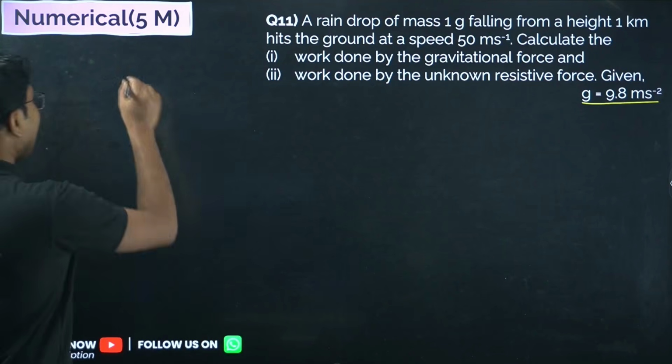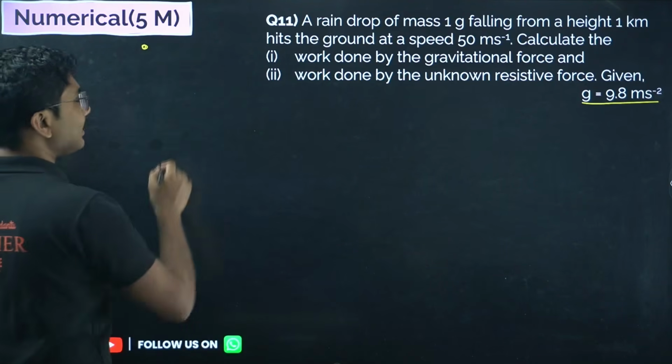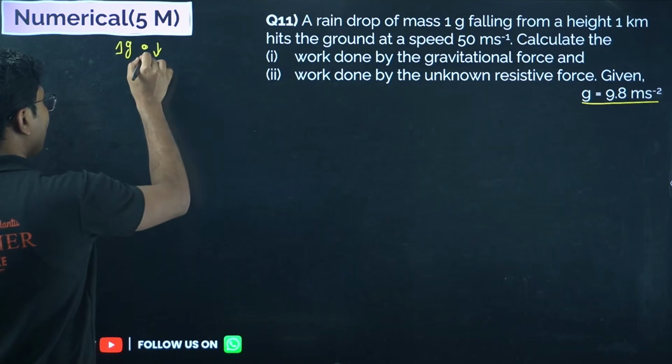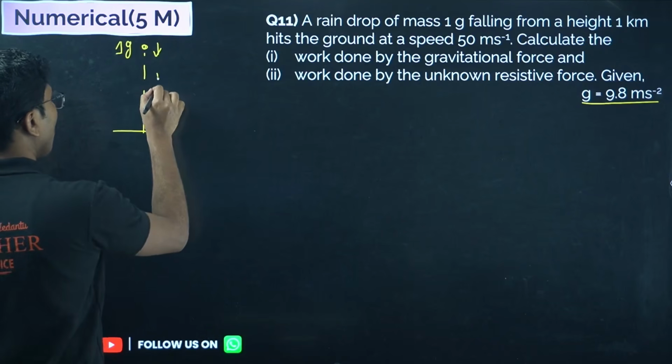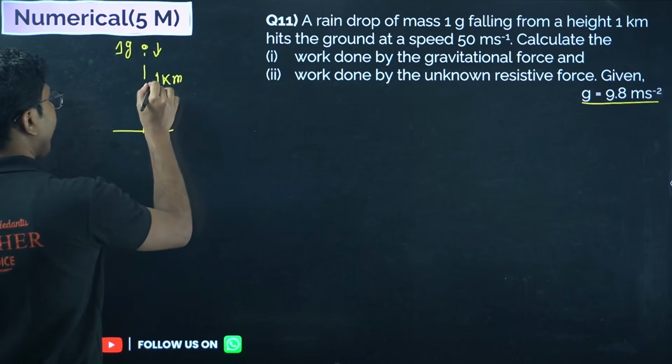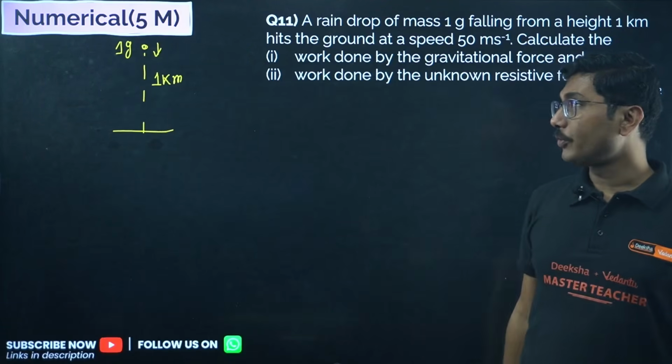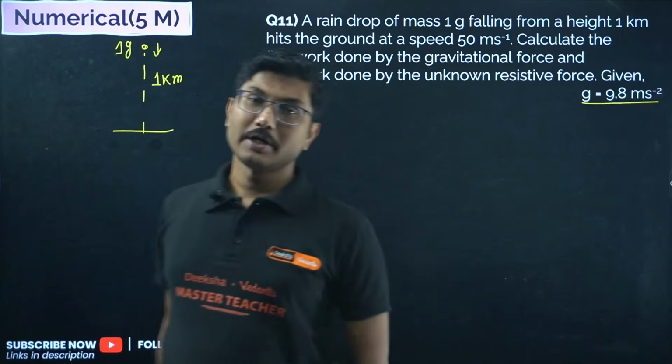Okay, so we have a raindrop of mass 1 gram located at a height of 1 kilometer. So before the fall, what is the gravitational potential energy of this raindrop?